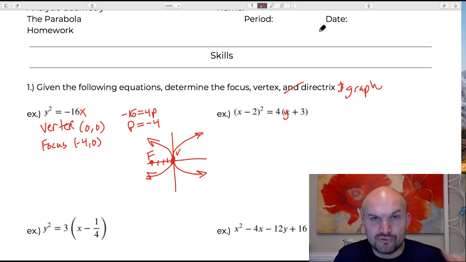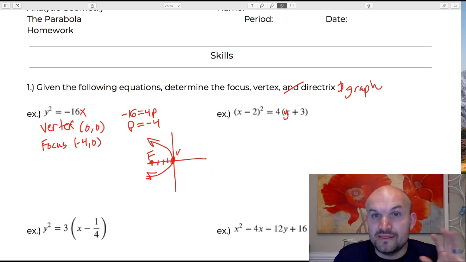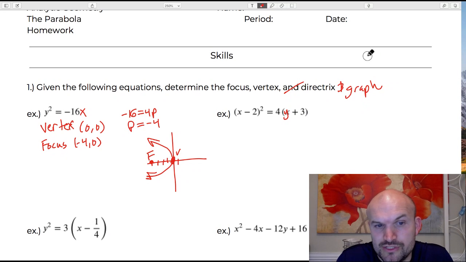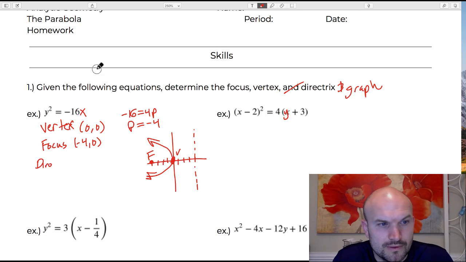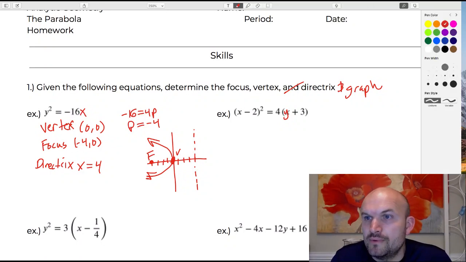So what that means is since your parabola always opens up towards your focus, I know that my parabola is going to open up to the left. The important thing about this value of p is that it tells you where from the vertex to your focus it goes, but also in the opposite direction is going to be your directrix. So that's going to be 1, 2, 3, 4 units to the right. And that is going to be a vertical line, which is perpendicular to the axis of symmetry of the parabola. So we'll just say directrix, and that will be x equals 4. And there you go. That's basically all we need to do in that case.